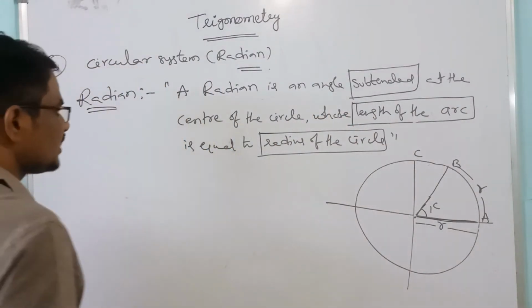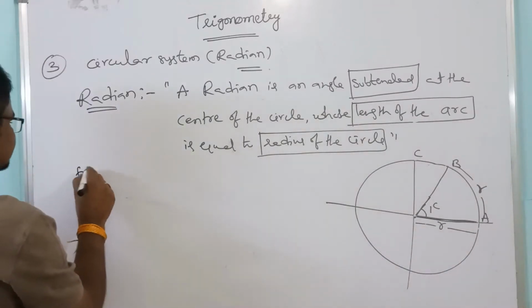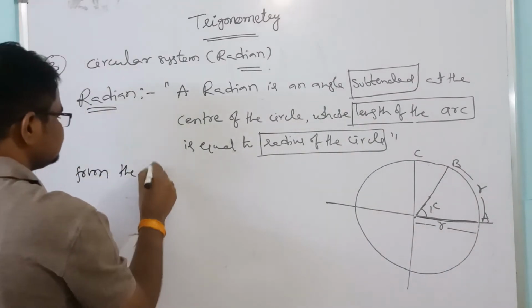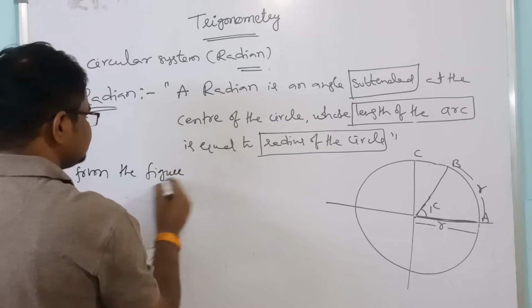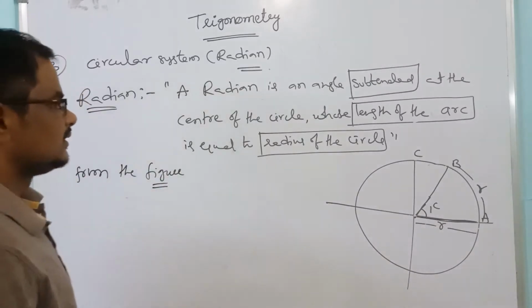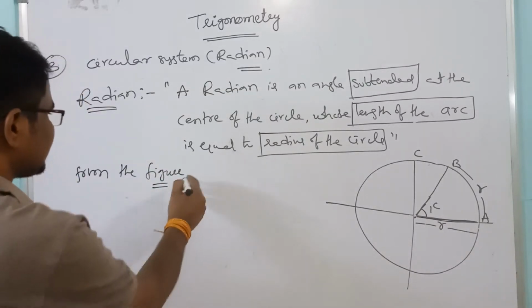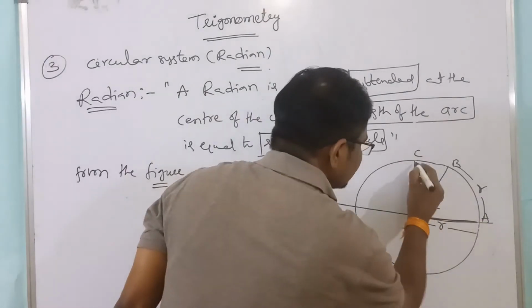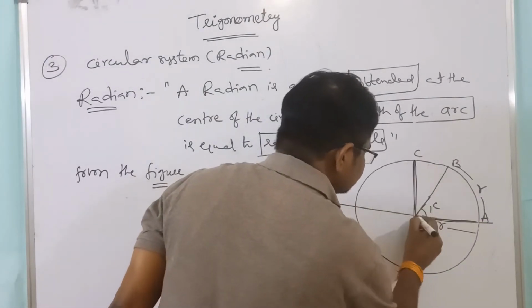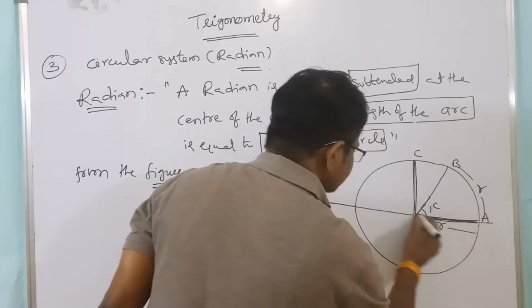Now from the figure, what can we write here? Here to here this is 90 degrees.